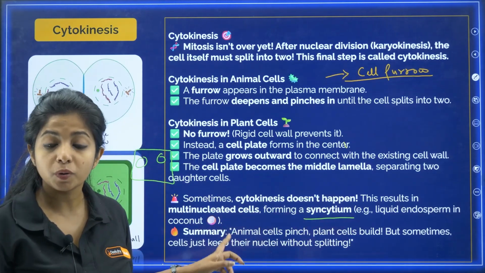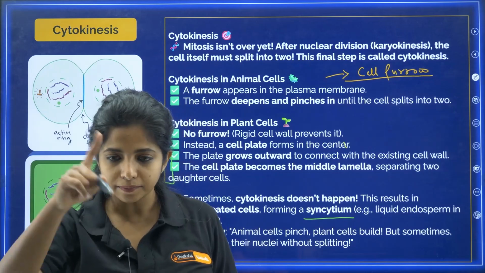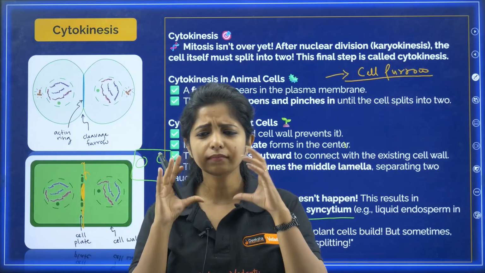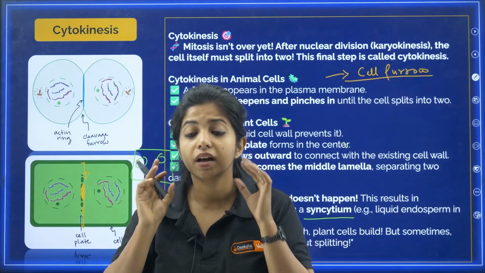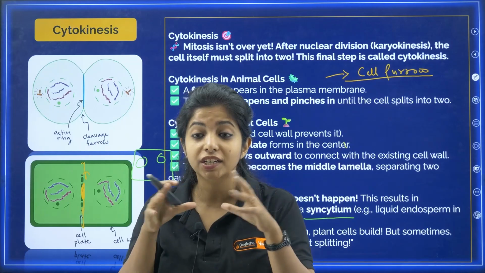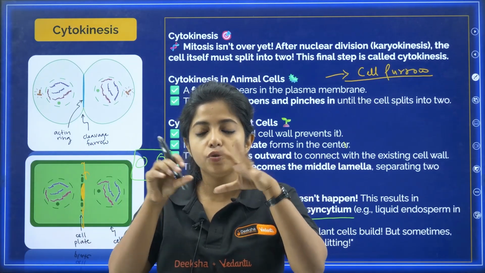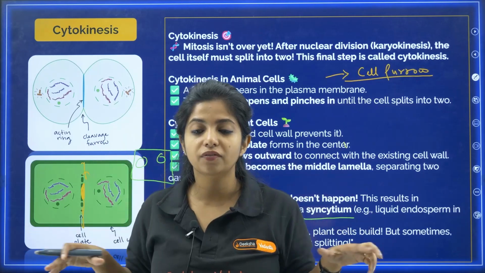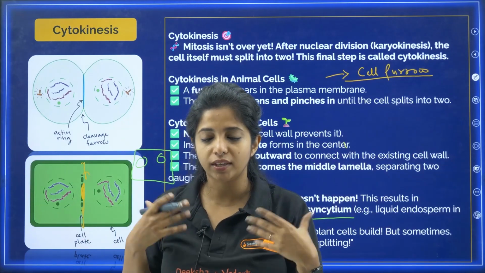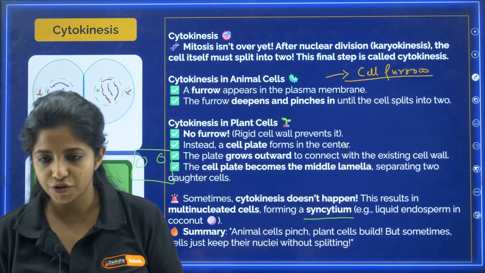That is liquid endosperm in coconut. If you remember, my dear children, in 12th grade you studied coconut. The water that we drink in coconut is actually a tissue known as endosperm tissue. It's a part of that, where the nucleus keeps on dividing. It's a free nuclear condition that is happening over there. So that is syncytium.